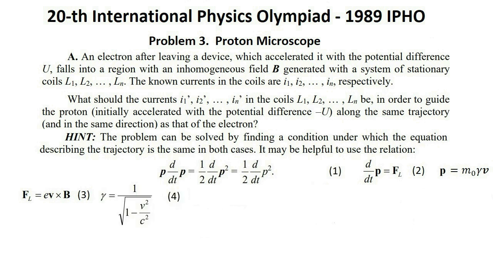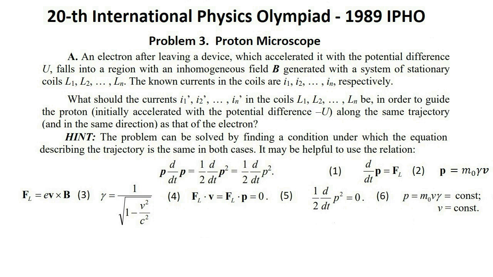The quantity gamma is given by the formula 4. The Lorentz force FL is perpendicular to the velocity v of the particle and to its momentum P equals m0 gamma v. Hence, the dot product of FL by v equals the dot product of FL by P equals 0. Expression 5. Multiplying the equation of motion by P and making use of the hint given in the text of the problem, we get expression 6. It means that the value of the particle momentum, and the value of the velocity, is constant during the motion. P equals m0 v gamma is constant and v equals constant.